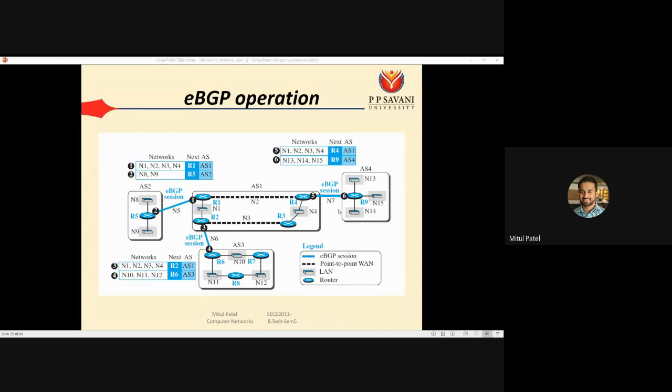Then the same thing applies to router R4 and router R9. First R4 will send that I have the networks N1, N2, N3 and N4, the router is R4 and the autonomous system is AS1. In the same way, R9 will send that I have the networks N13, N14 and N15, the next router is R9 and the autonomous system is AS4. Okay, so the main advantage of eBGP operation is that all the routers who are neighbors, the neighboring autonomous system of AS1, is AS2.